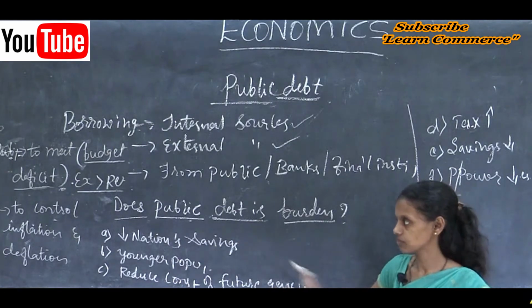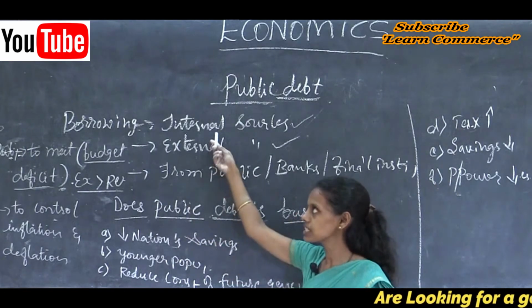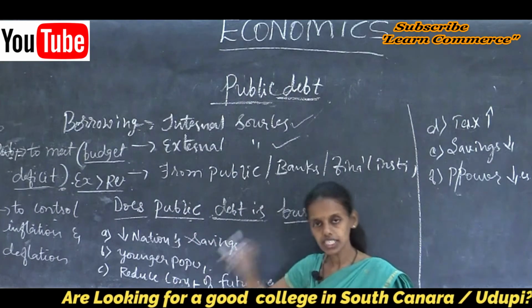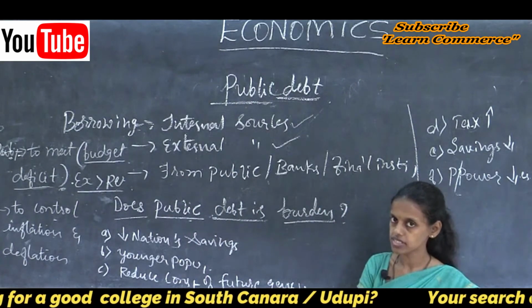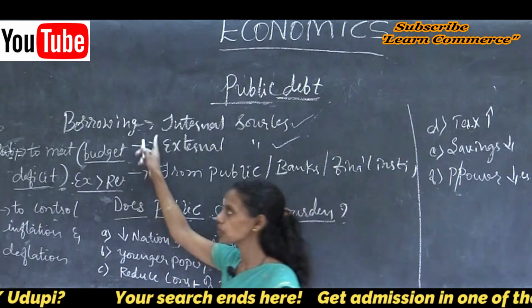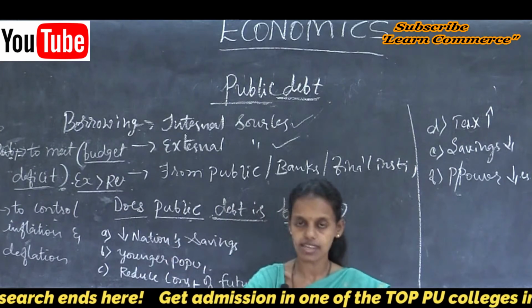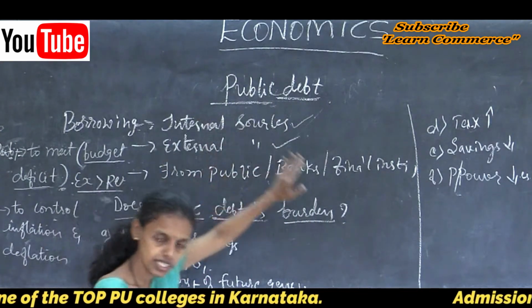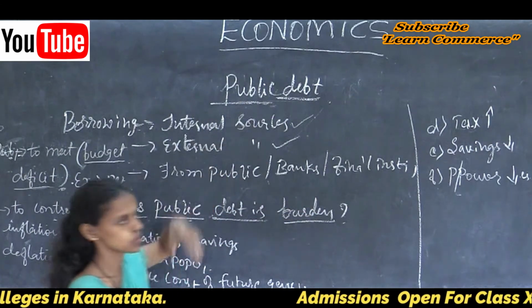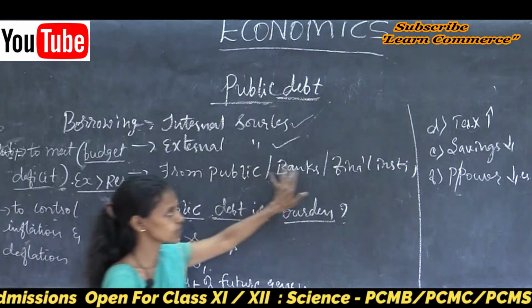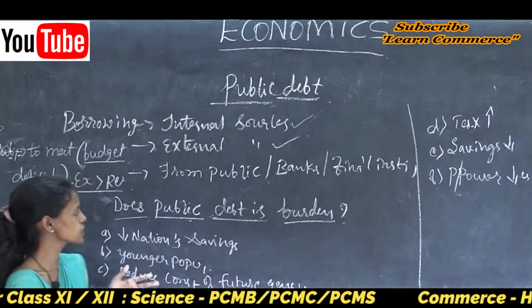Public debt means borrowing from the public to meet the budget deficit, the shortage of funds. To meet general expenditure, the government borrows from the public through direct or indirect taxes, or from internal or external sources, outside banks, Indian banks, or financial institutions.